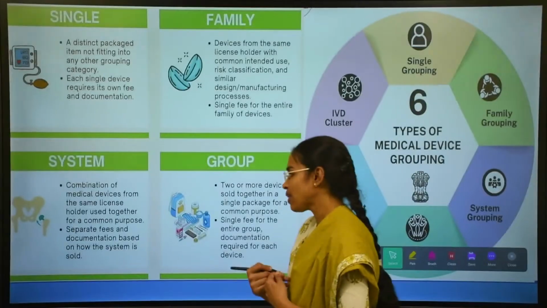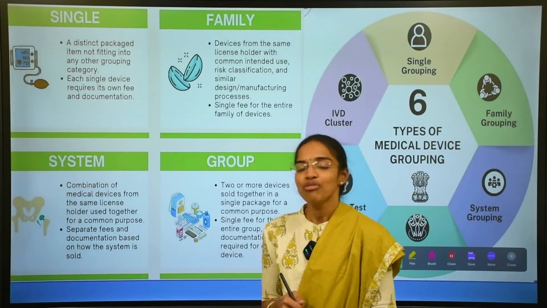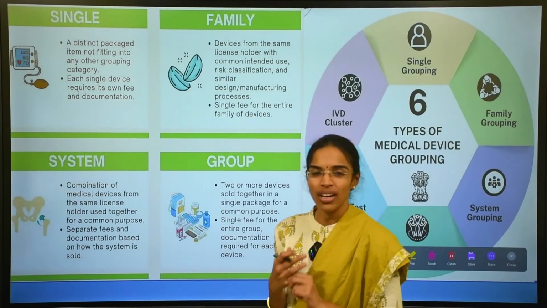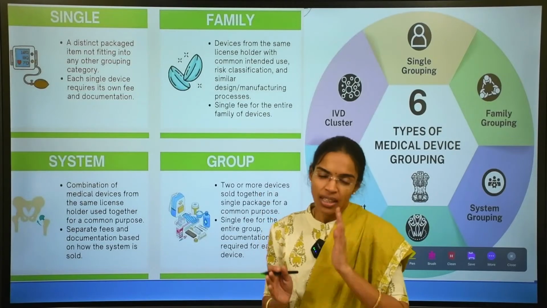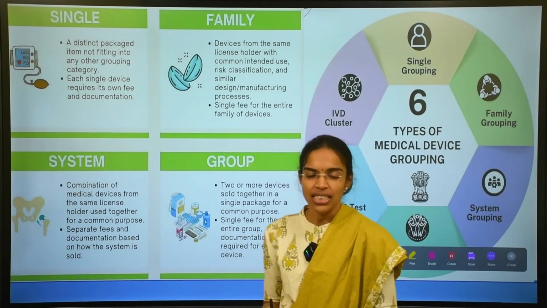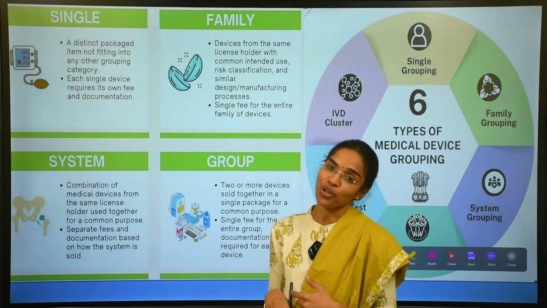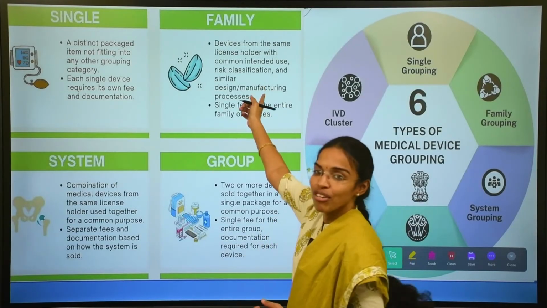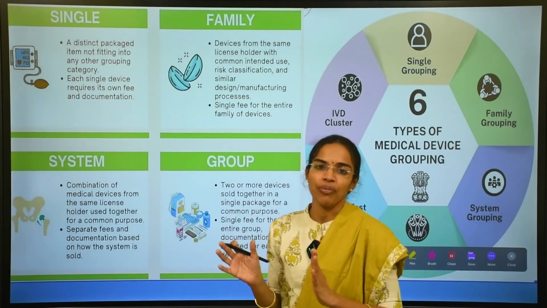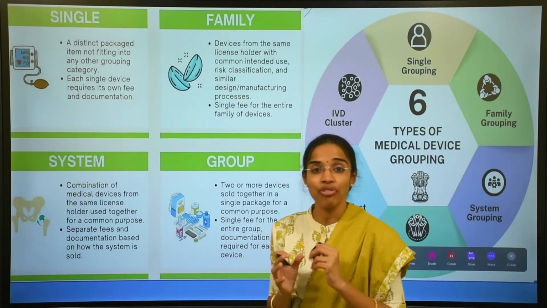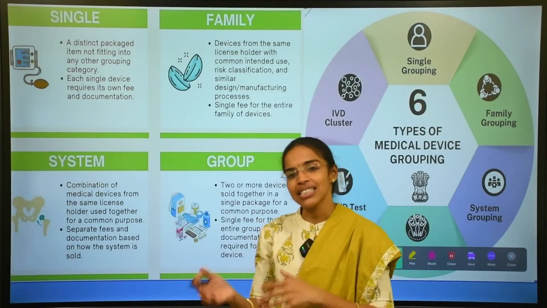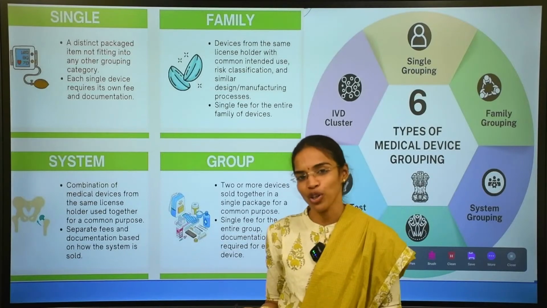Next is the system: a combination of medical devices from the same license holder used for a common purpose. It may not have a common intended use or risk classification, but it is used for a common purpose. Then it can be classified as a system, but with separate fee and documentation. When the grouping is a family, they fall under the same fee category. When it is a system, they fall under separate fee and separate documentation.